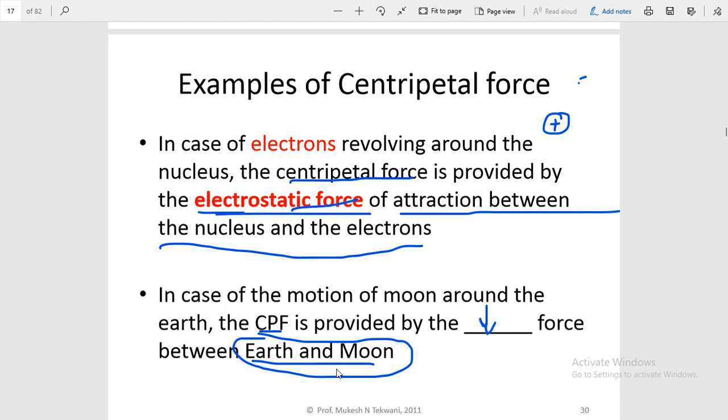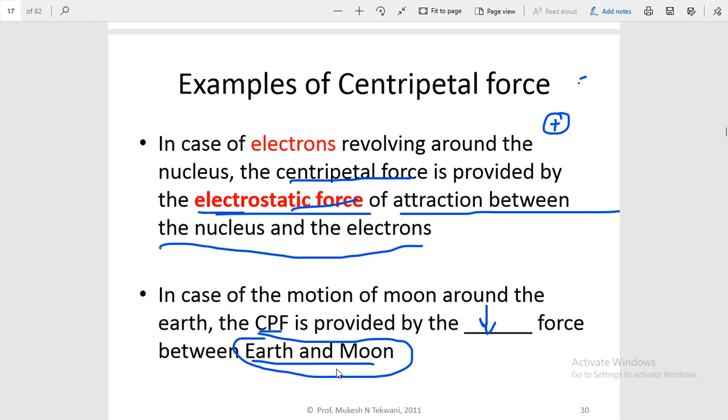In these four cases you can see that the centripetal force in the first case was the tension in the string. In the second case the centripetal force was provided by the friction between the tire of the car and the road.